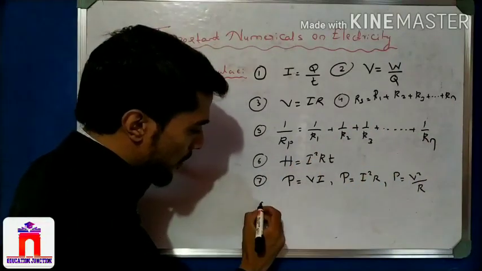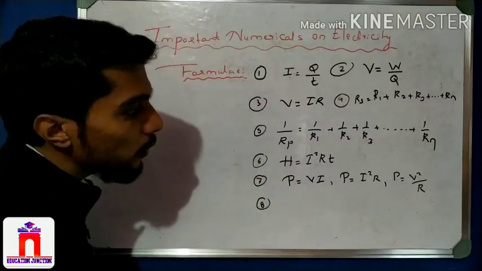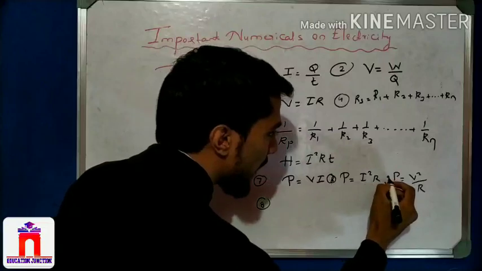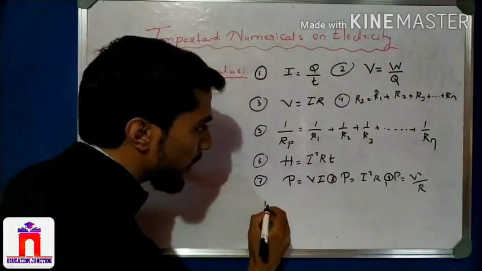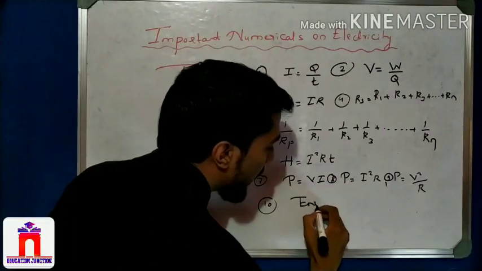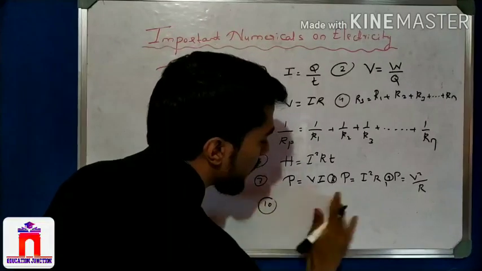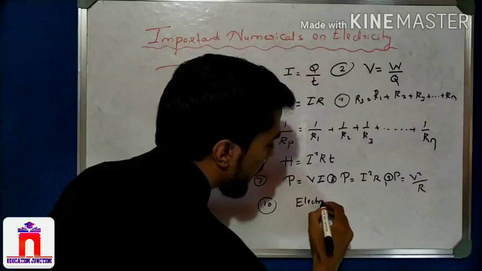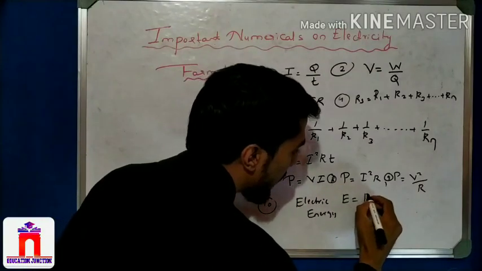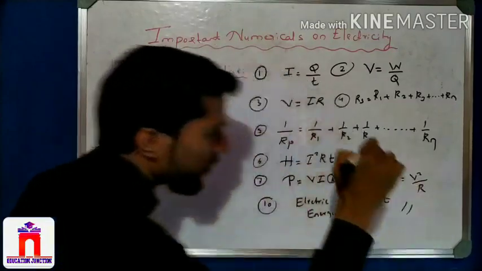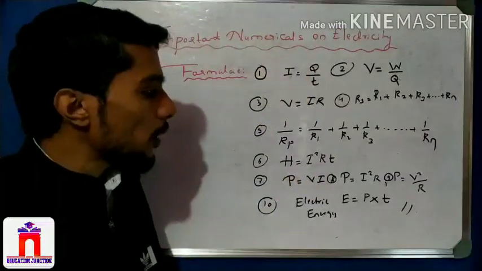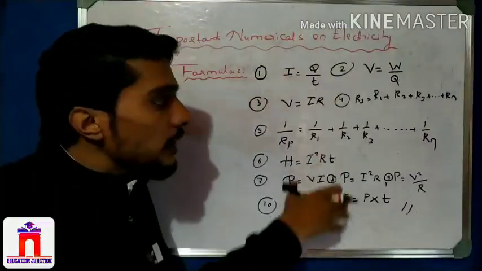Next, the eighth one, that is very important. I can make it here: this is 8 and this is 9, easy for you. Then 9 and 10 last. Here, electrical energy, that is very important. E is equal to power into time. Very nice. So these are the important terms and important formulas in this chapter.